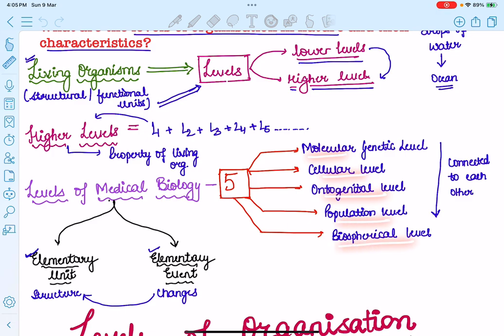Now these 5 levels are the molecular genetic level, cellular level, ontogenetic level, population level, and biospheric level, and all of them are connected to each other because they are serving as an environmental site or a realization site to each other. One is serving as a particular site to another for any of the functions.